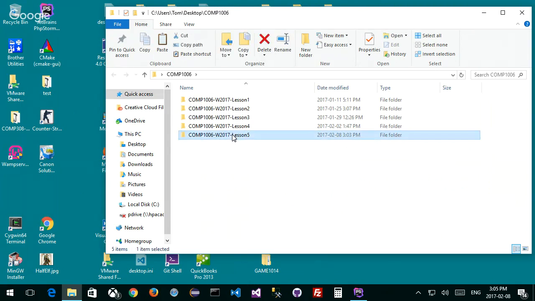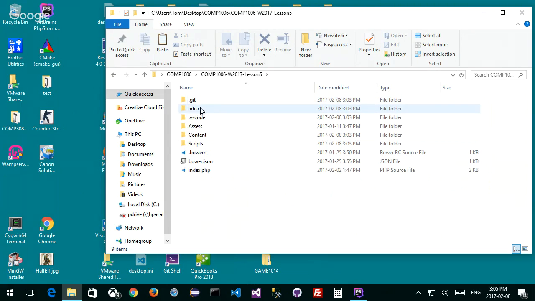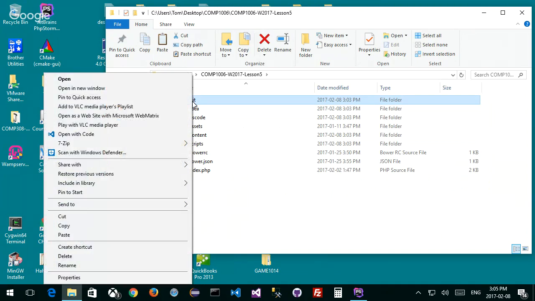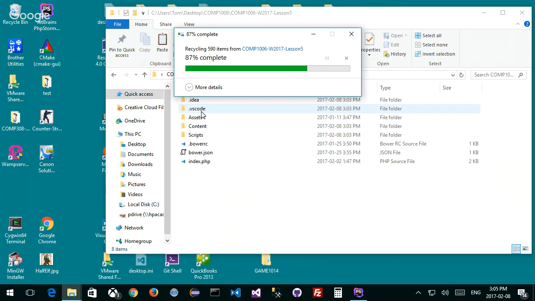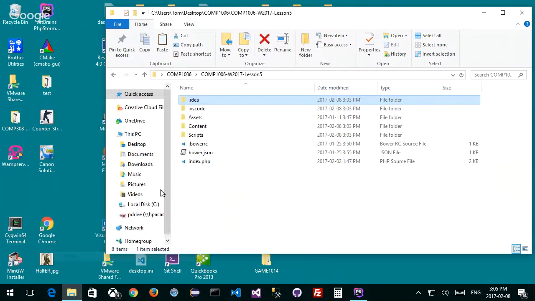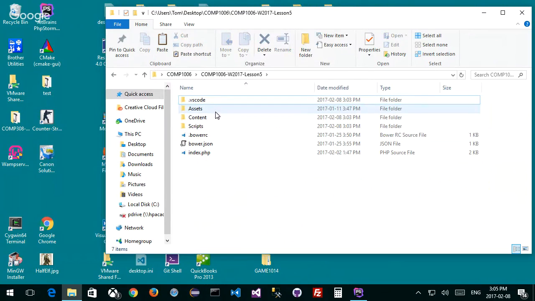All right, so I've got this project, lesson 5. I've got .git and .idea and .vs Code. I need to get rid of .git here in Windows. And I want to get rid of .idea because it has project information. I want to get rid of it, but I want to keep my basic structure, lesson 5.